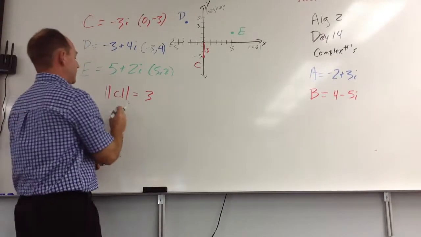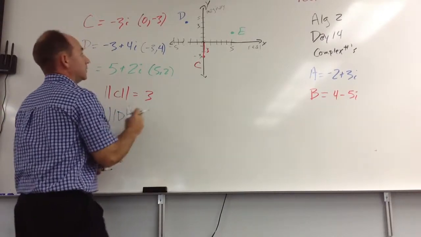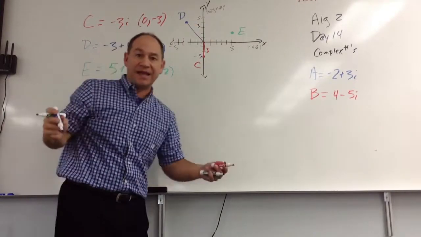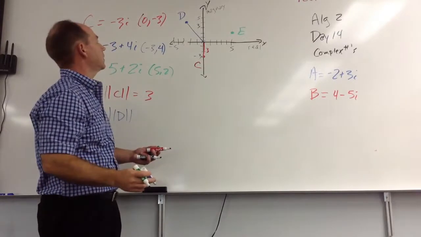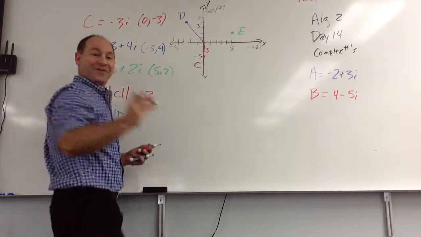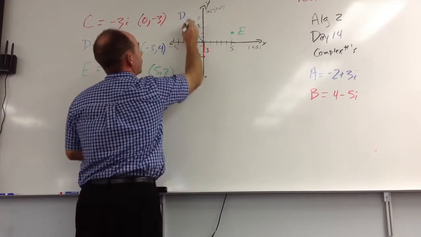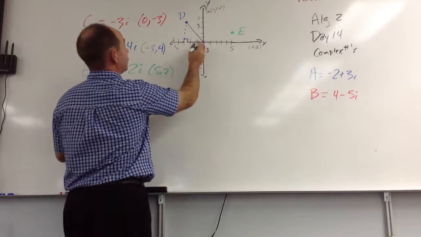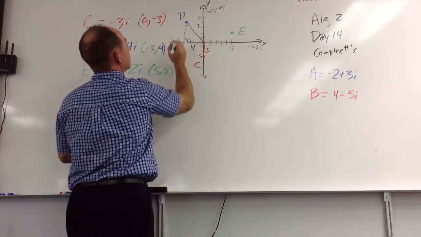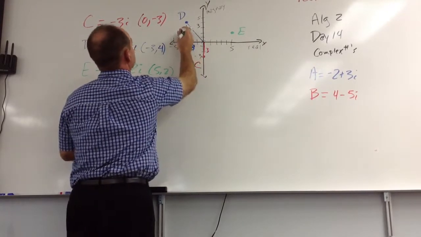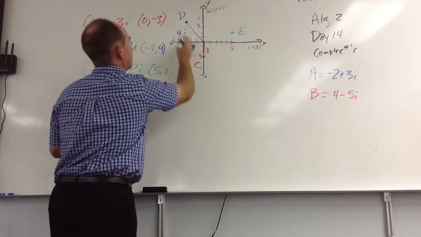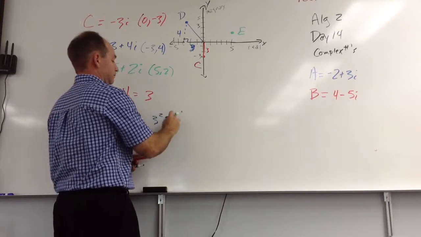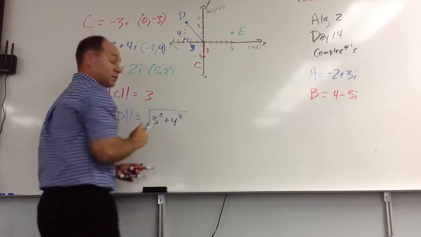The absolute value of D is like how far away is D from the origin? Well, that's the length of that segment. So how long is that segment? Oh, you may see it right here. We have to figure out the length of the segment. Well, this over here was 4. That was 3. This was 4, right? That was 3 and 4. How do I figure out the length of that? That's right, it's Pythagorean theorem.